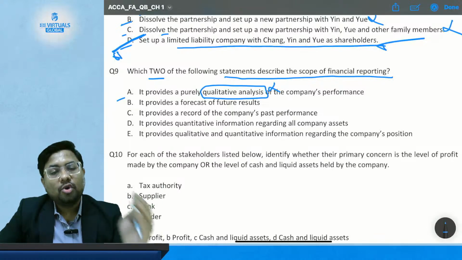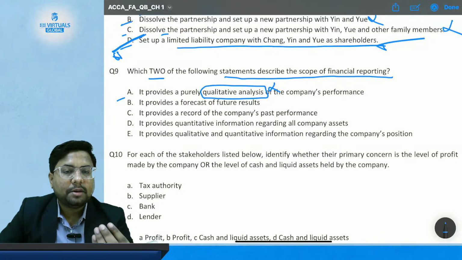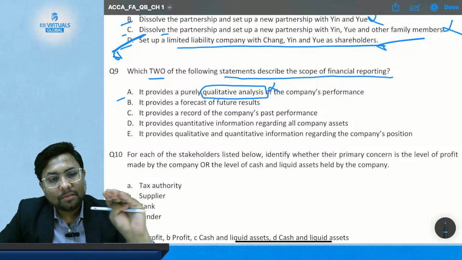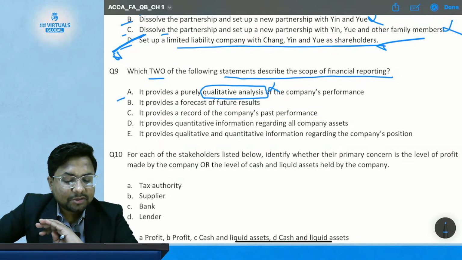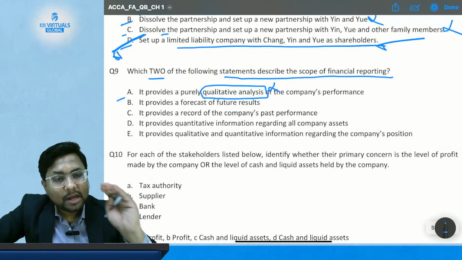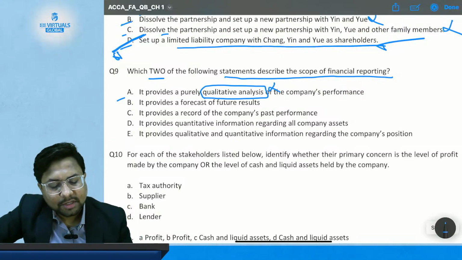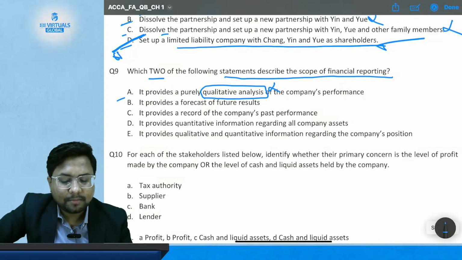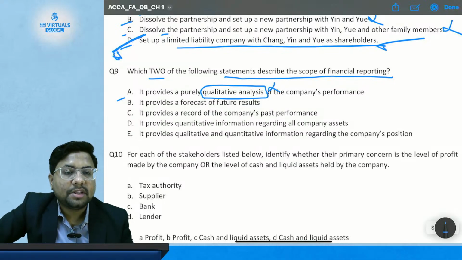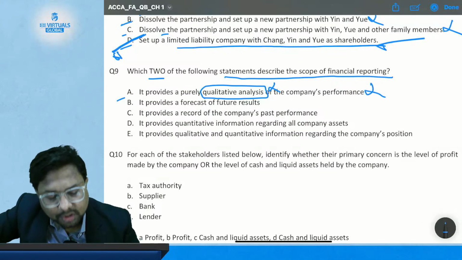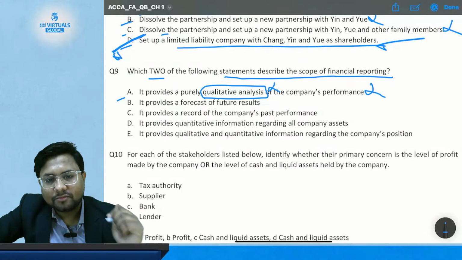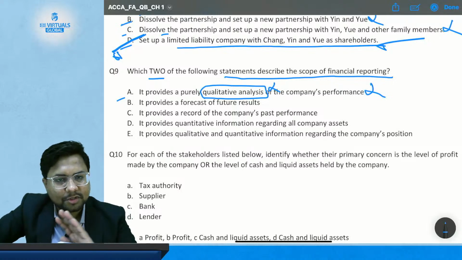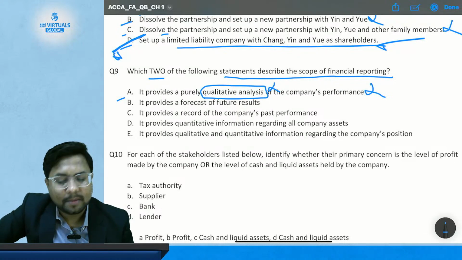Qualitative has more non-financial data as compared to quantitative. So the financial reporting deals only with the financial data and historical information. It does not talk about the future prediction and upcoming events. So there is only a quantitative analysis and not a qualitative analysis in the financial reporting. So this option is not correct. If they had written quantitative analysis, then this answer would be correct. This option is not correct because it does not provide qualitative analysis.